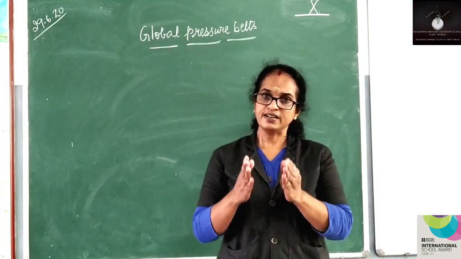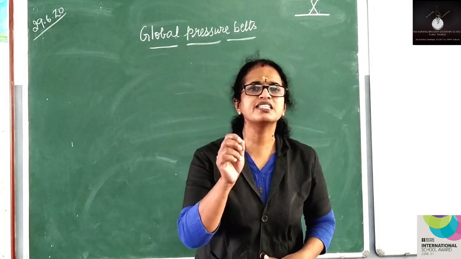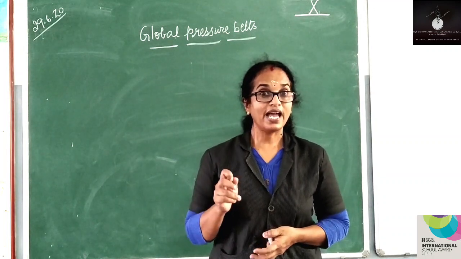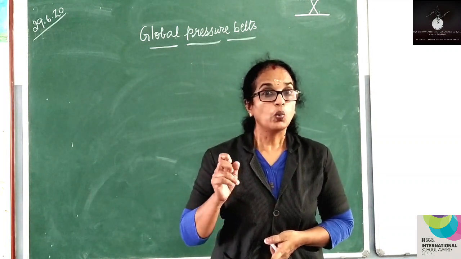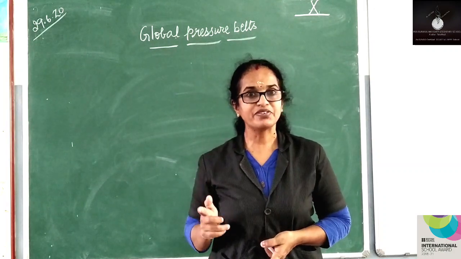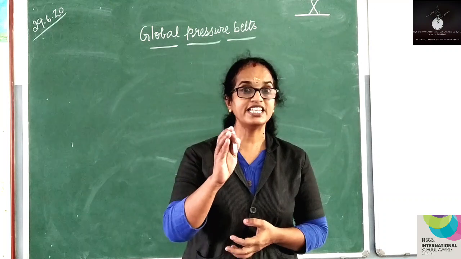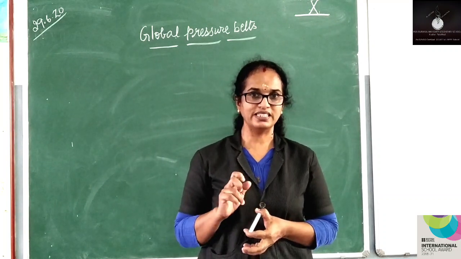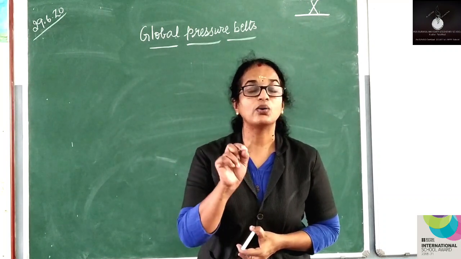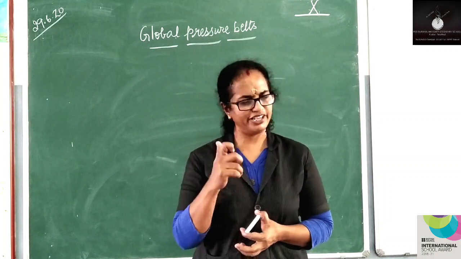Yes, Shinsia, you are right. But you have made a small mistake there. The average weight of atmospheric pressure, you said, is 1038 milligram. It's not 1038, my dear. It is 1034 milligram. Very good.